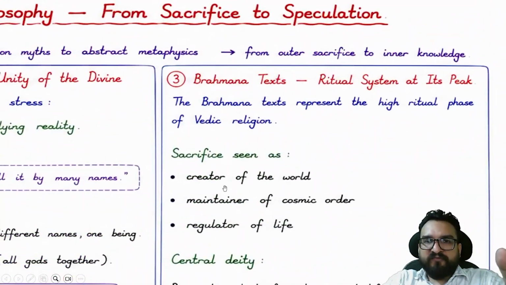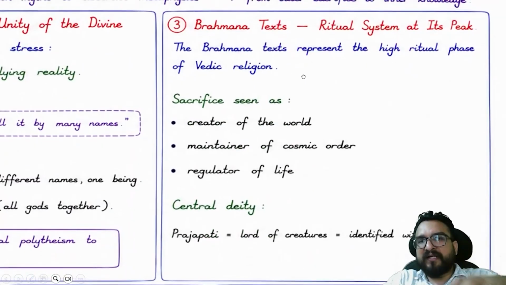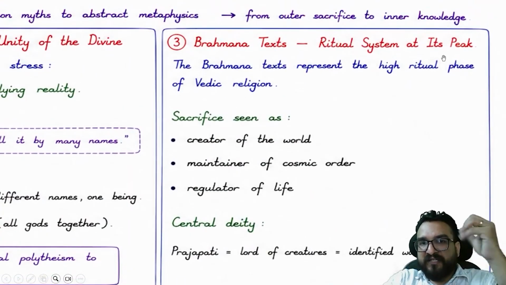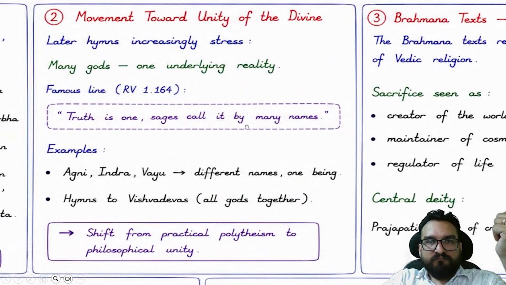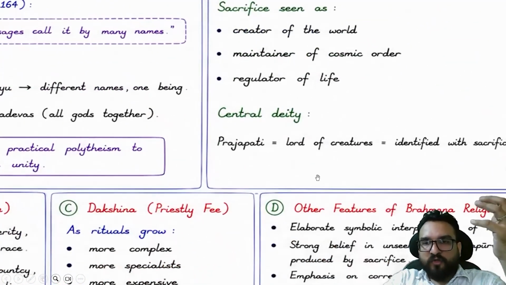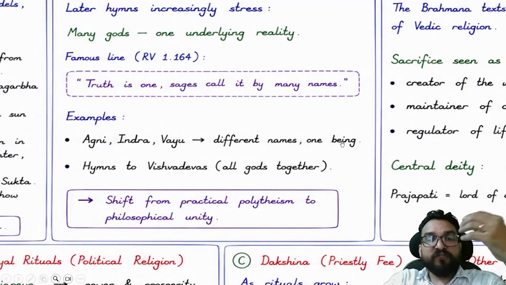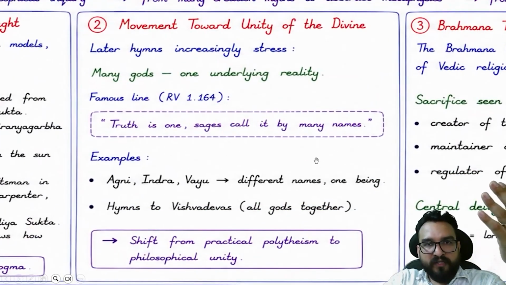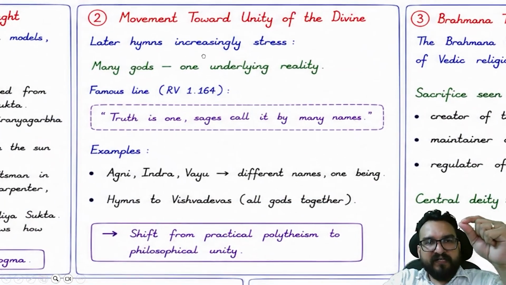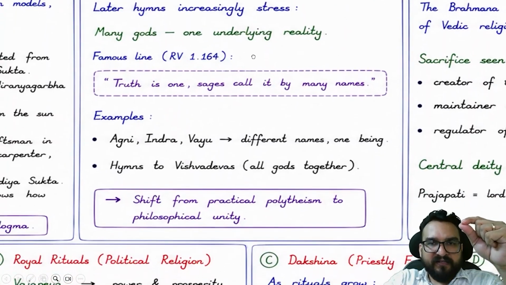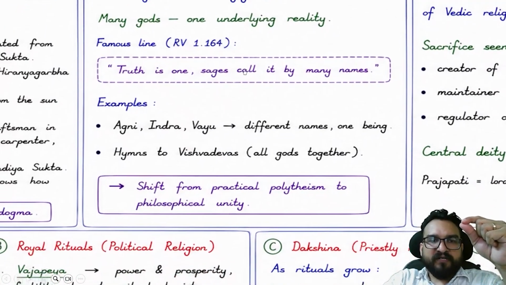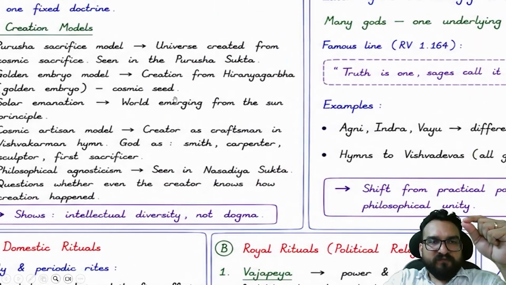And over here you will be finding the Brahmana texts, with the ritual system at its peak, as the Brahmanas were getting compiled over here. And Prajapati, Lord of creatures, becomes important, right? Vishnu will be becoming important over here. Movement towards unity of the divine. Later hymns increasingly stressed upon many gods, one underlying reality. Truth is one, sages call it by different names, right? This you will be finding.